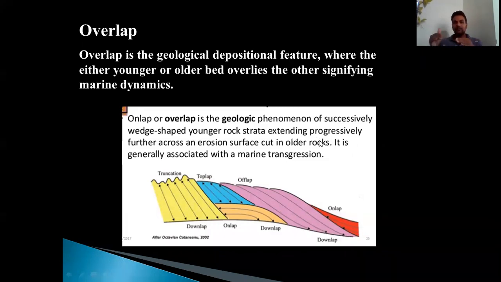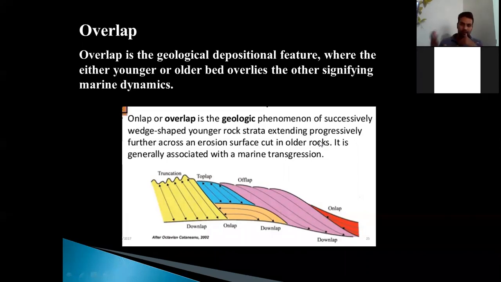Marine dynamics means when the marine water performs transgression over the land, or when the marine water regresses from the land. The transgression and regression processes can be referred to as marine dynamics. So overlap actually signifies the marine dynamics. Because when the water transgresses on the land, you get one depositional feature, whereas when it regresses, we get another depositional feature. So you must understand these things carefully.